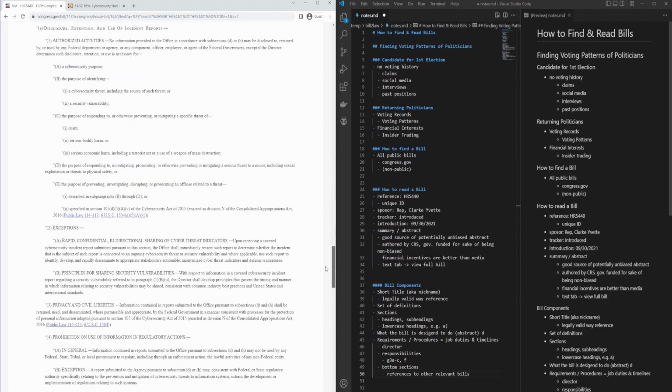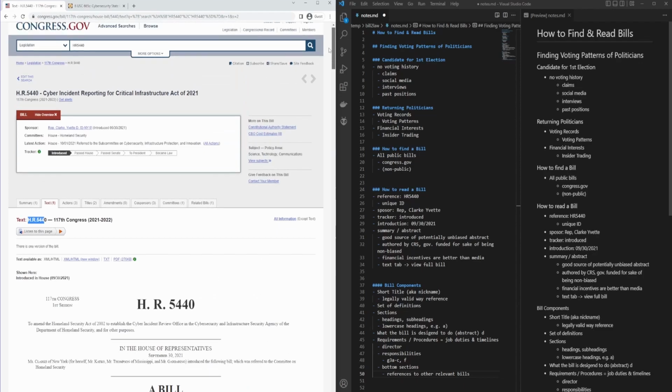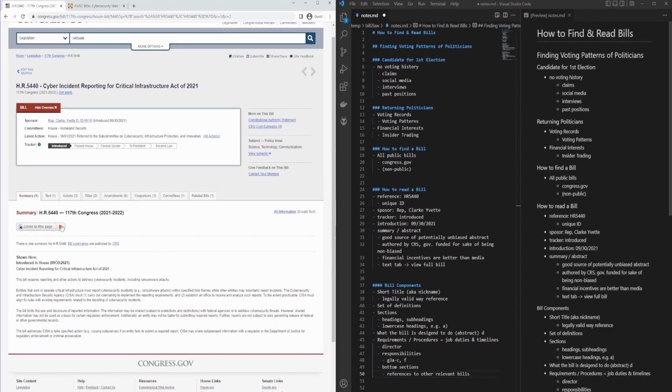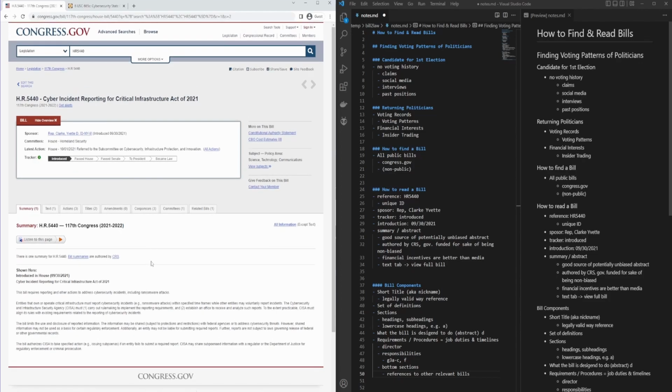In these cases, it may not even be effective for you to read through the entire bill, and it may be more effective to find relatively reliable, unbiased summaries of the bill. For example, the summary in the Summary tab on Congress.gov, which is authored by the CRS.